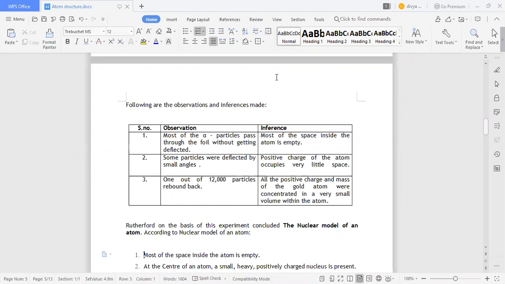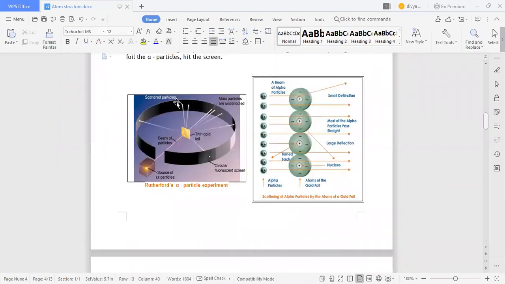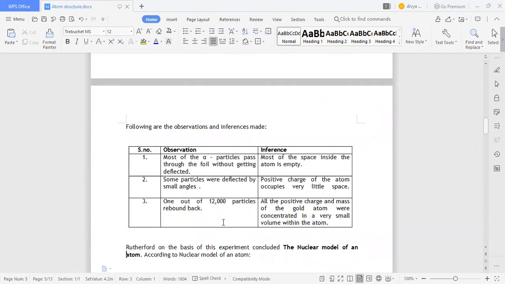Next, some particles are deflected by small angles, something like 30 or 70 degrees.